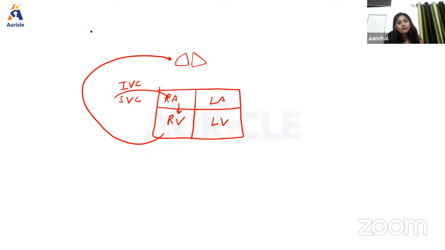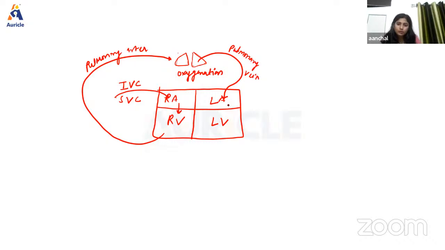Right. So here the pulmonary artery will be there. Now oxygenation will occur. From the lungs, again, blood is going to drain into the left atrium through the pulmonary vein, and from the atrium to the left ventricle. And finally, from the left ventricle to the aorta.